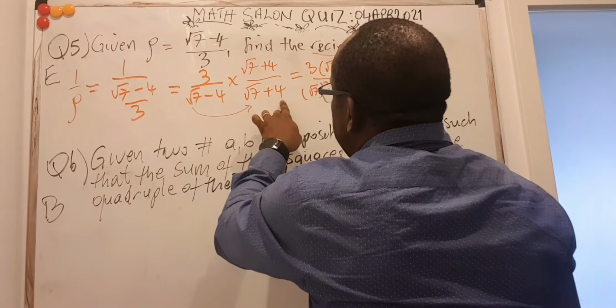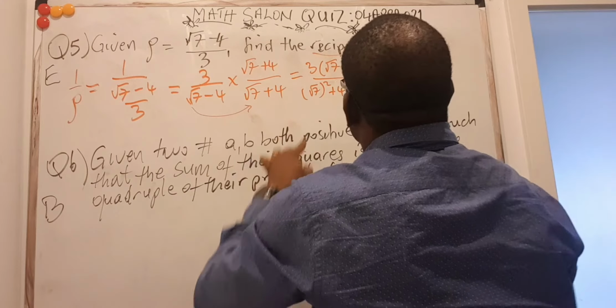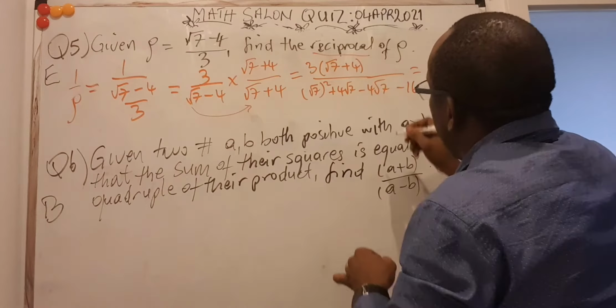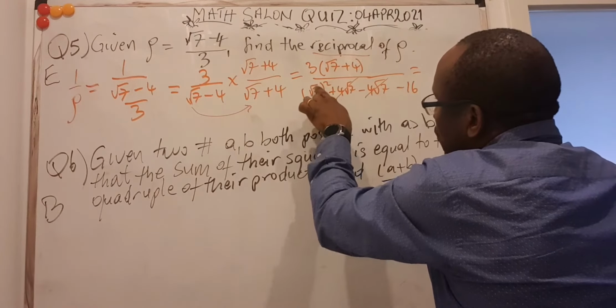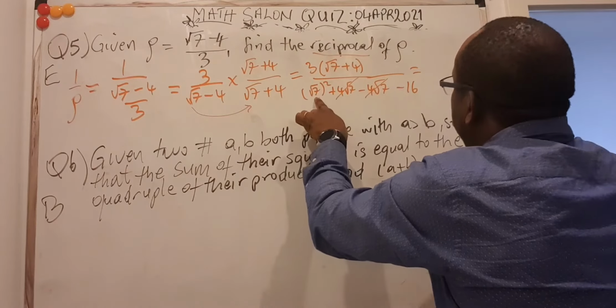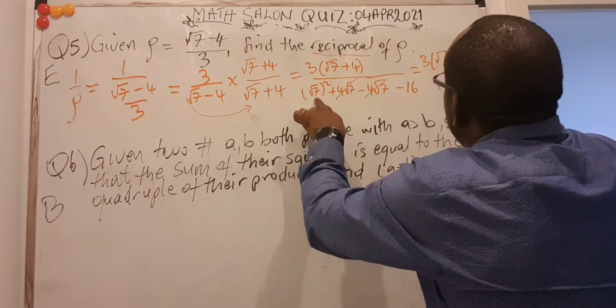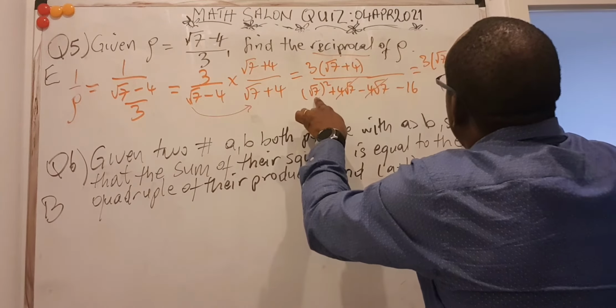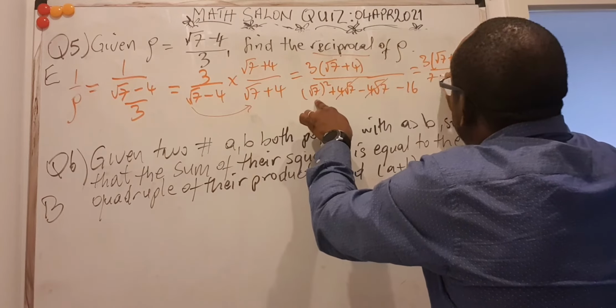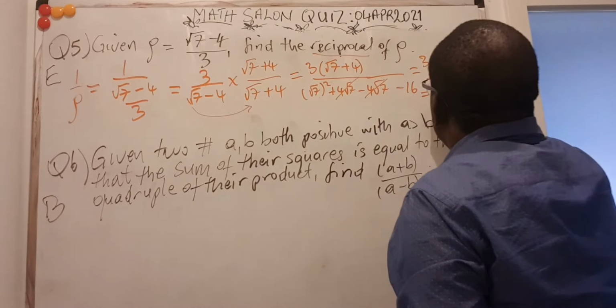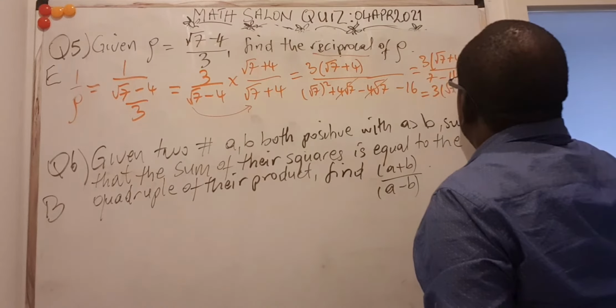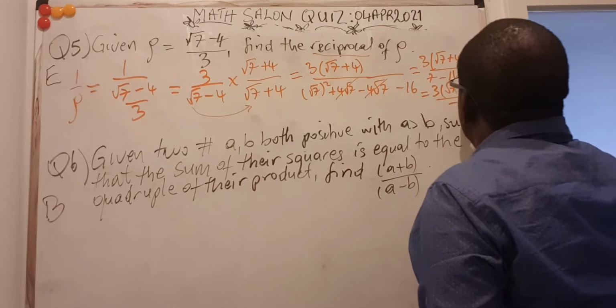And minus 4 times 4 is minus 16. If I arrange that well, this one goes off with that. The square removes the root of 7 squared, and I'm left only with 7. So I get 3 times root 7 plus 4 divided by 7 minus 16. 7 minus 16 is minus 9. So this is 3 times root 7 plus 4 divided by minus 9.